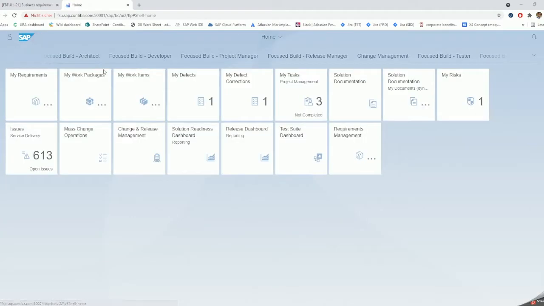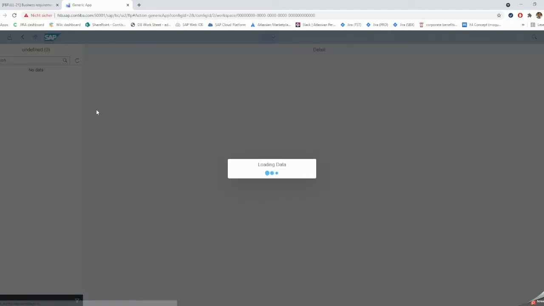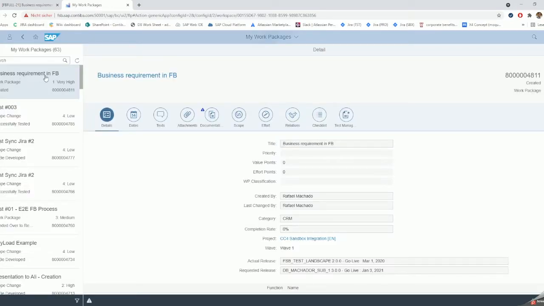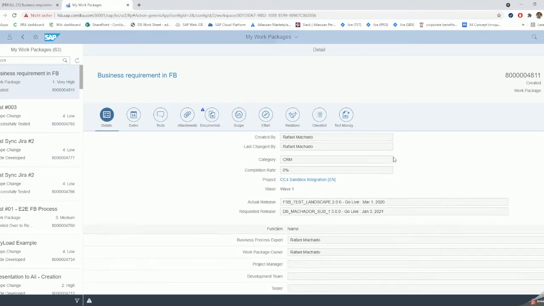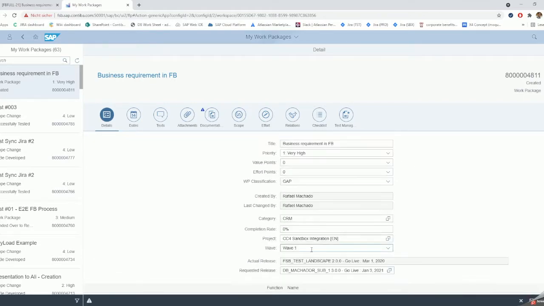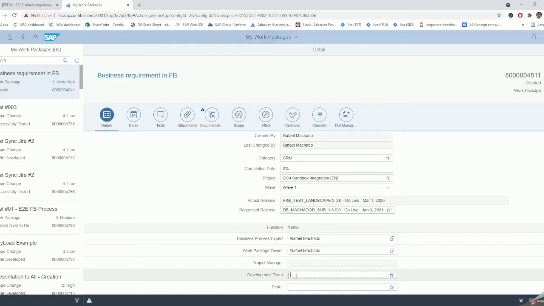At this very moment, we now have our work package created. The business requirement in Focused Build has the same name. If we check relationships, we have our business requirement here, which is still approved. And then we need to define some more information that is relevant for us. One of those is the development team. It is configured to synchronize to Jira only the tickets that have the development team Jira integration.